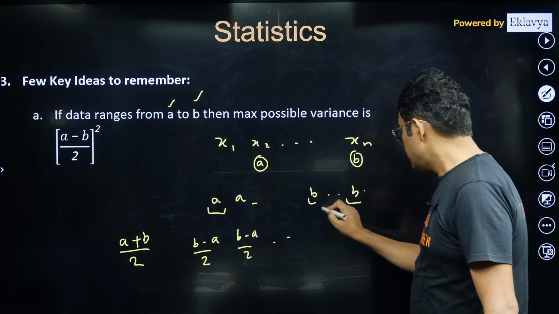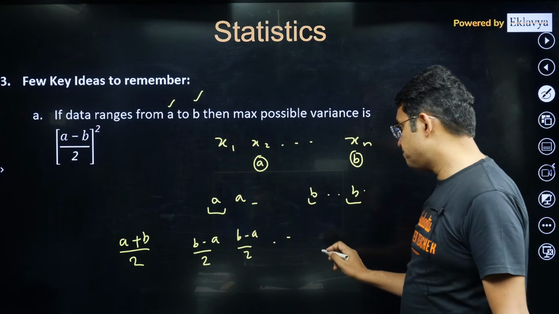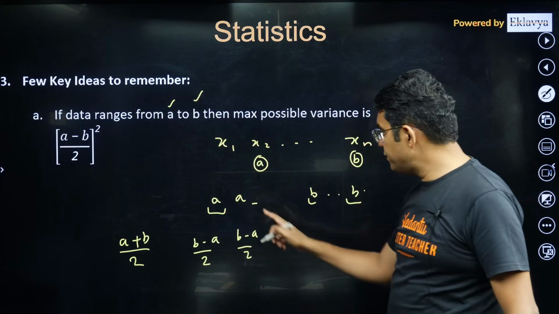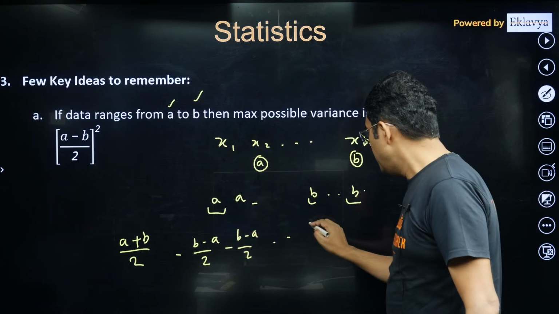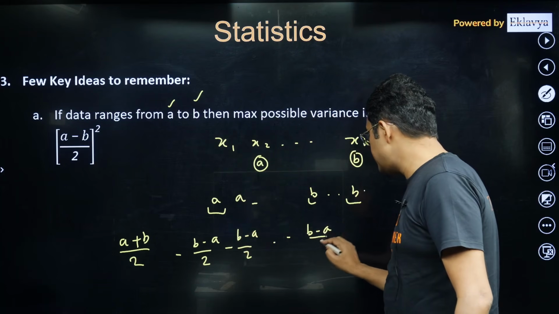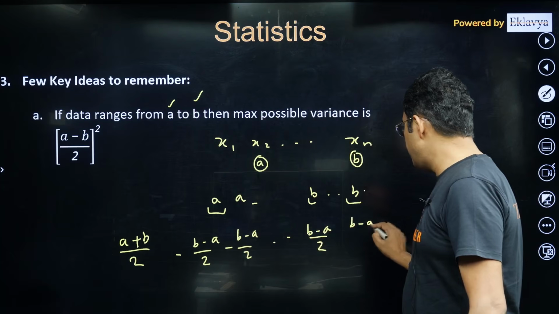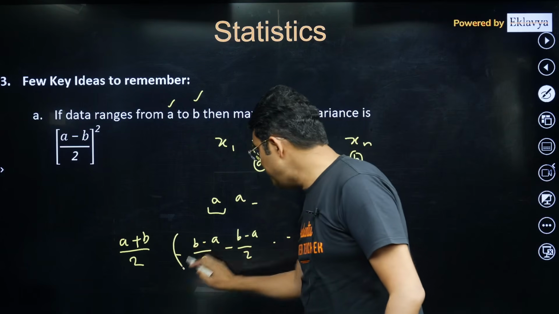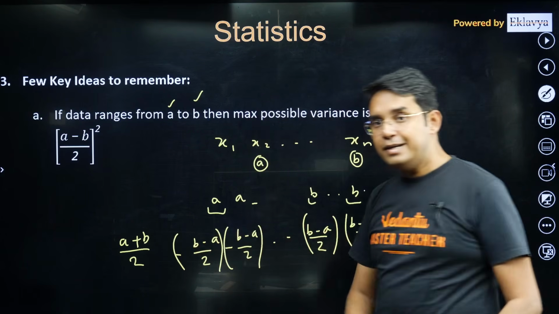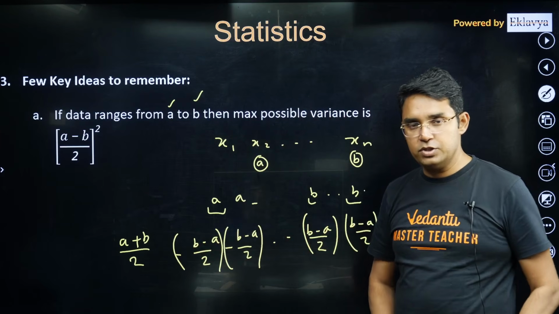And this will be, all the B will become... I think if I subtracted by this, I think minus sign will come here. Sorry, minus sign will come here. In this case, it will be (B minus A) by 2. Now, as I told you, subtracting each data by a fixed number doesn't change the variance.